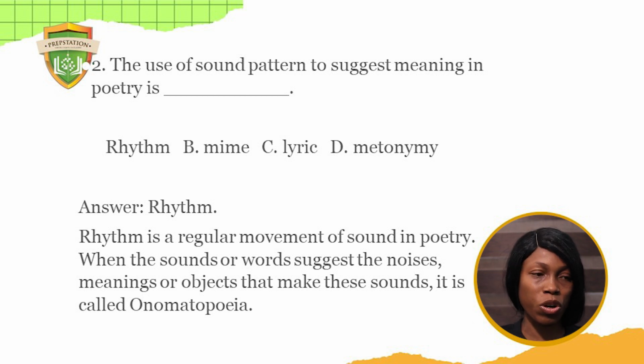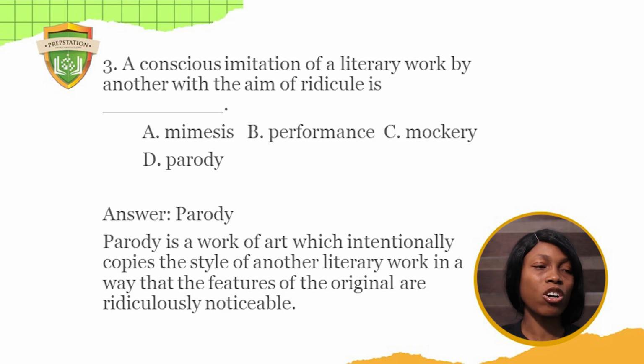unstressed syllables as well. Number 3, a conscious imitation of a literary work by another with the aim of ridicule is A, mimesis, B, performance, C, mockery, D, parody. The answer to this question is parody, because a parody is a work of art which intentionally copies the style of another literary work in a way that features of the original are ridiculously noticeable. So you would see an imitation of a work, and then the purpose is just to make fun or just to create some form of comedy out of it.